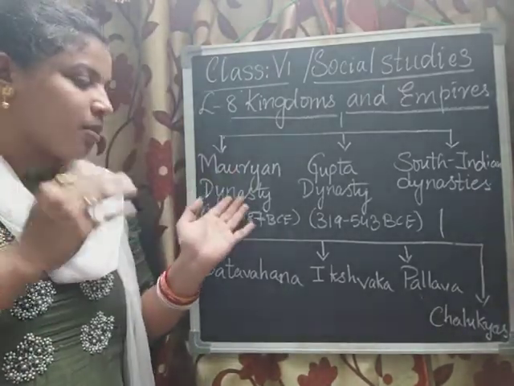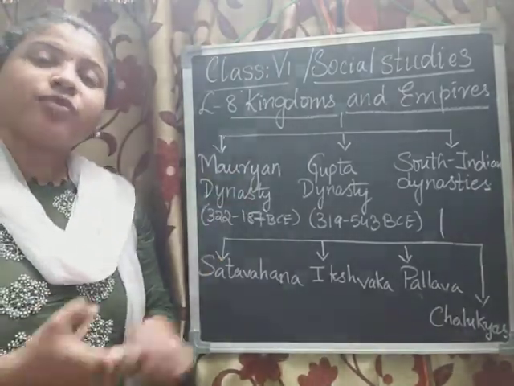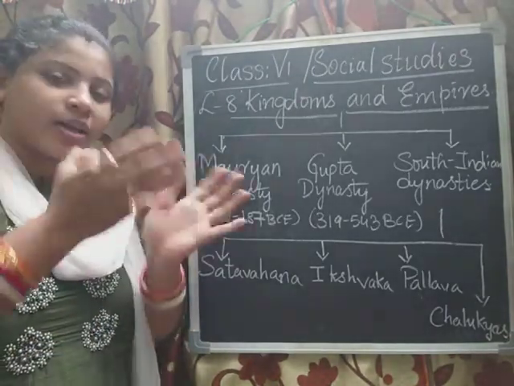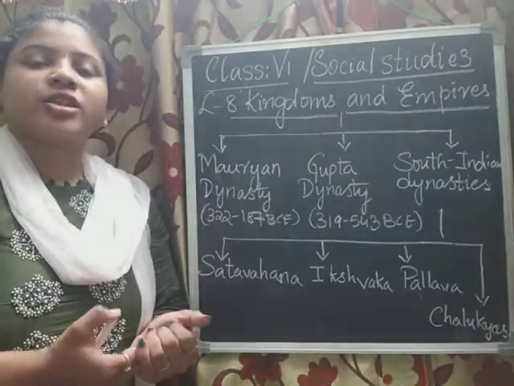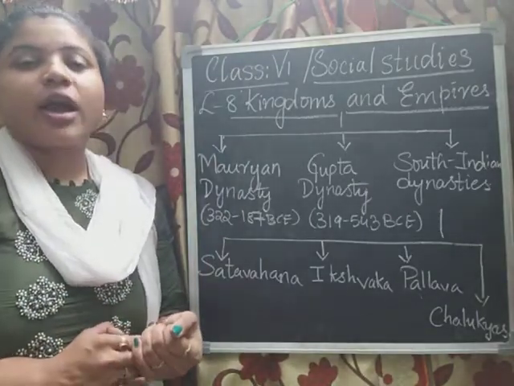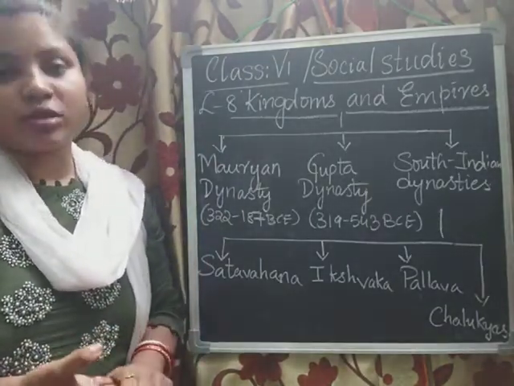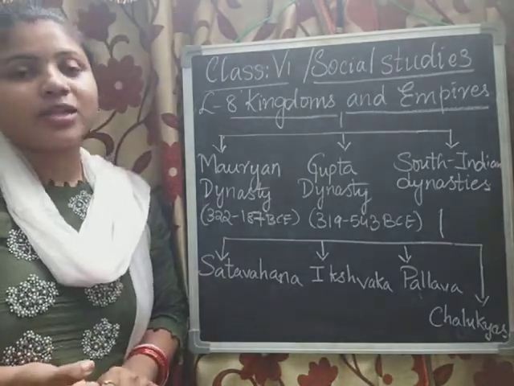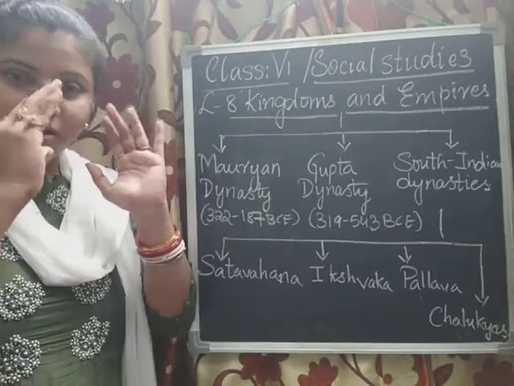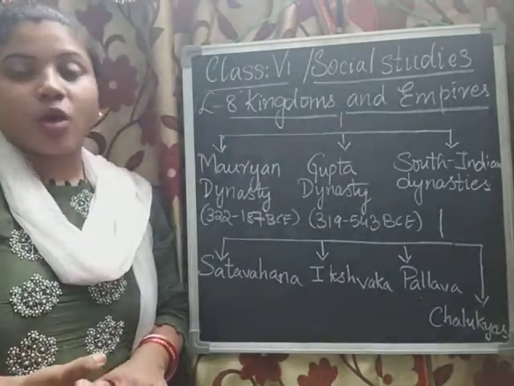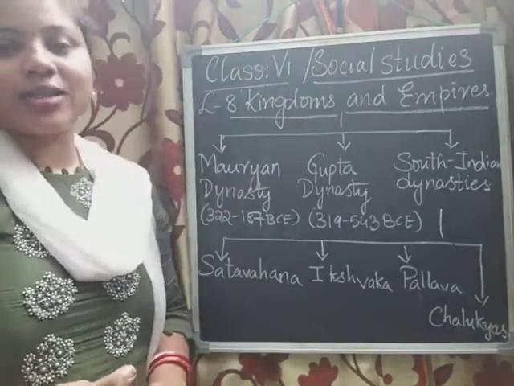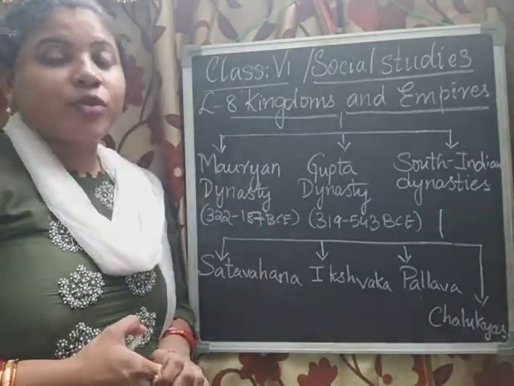The Mauryan dynasty started their journey from the north of India, and their capital was Pataliputra. Pataliputra is the place where this Mauryan dynasty's real kingdom was. In this Mauryan dynasty, there are some more famous persons.